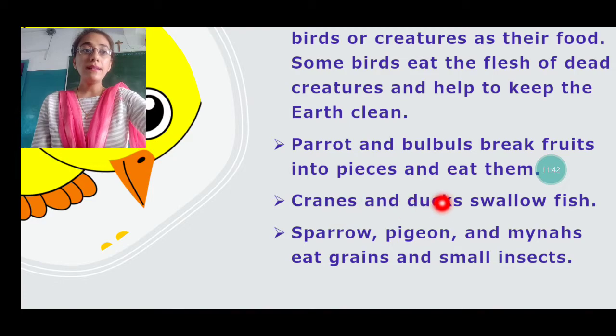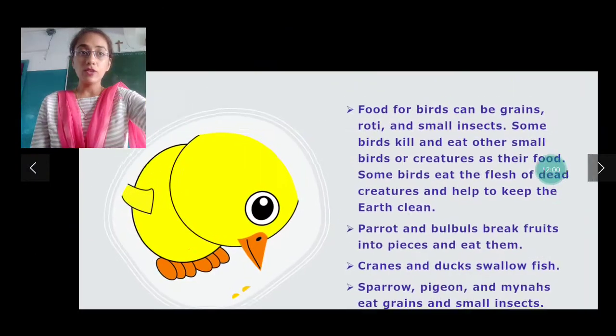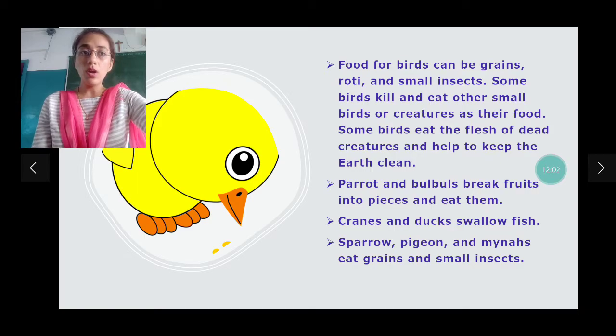Now cranes and ducks swallow fish. What do they eat? Cranes and ducks are water birds. They eat the swallowed fishes. Sparrows, pigeons and mannas eat the grains and the small insects. What do sparrow, pigeon and mannas eat? They eat the small grains and the small insects.